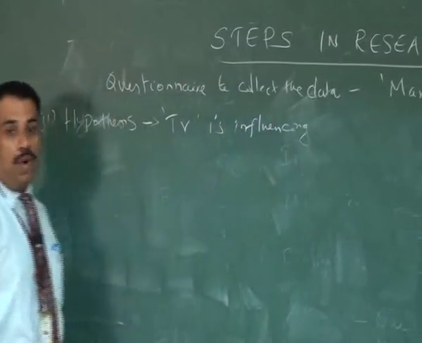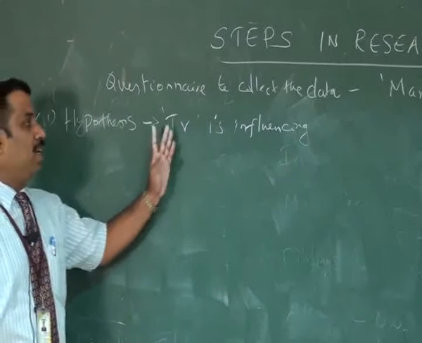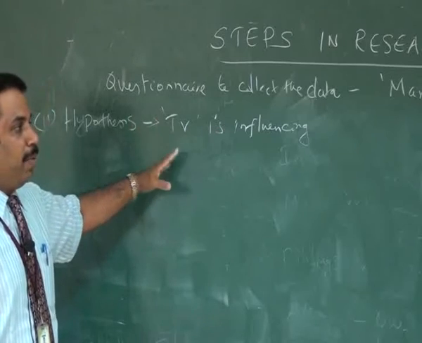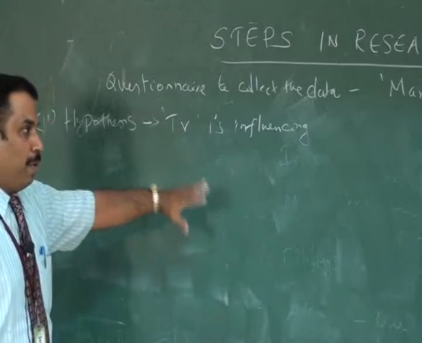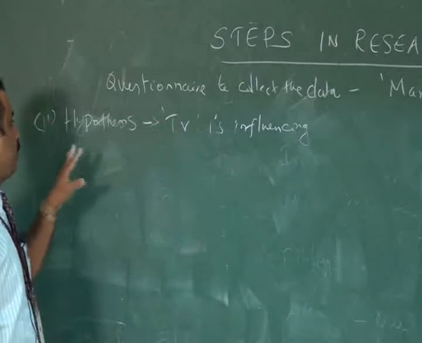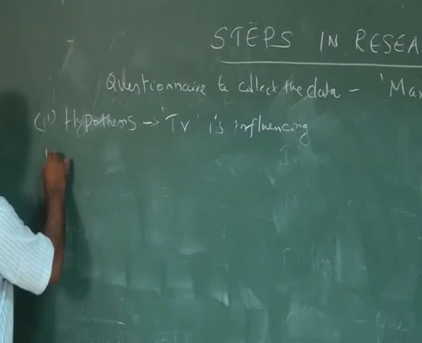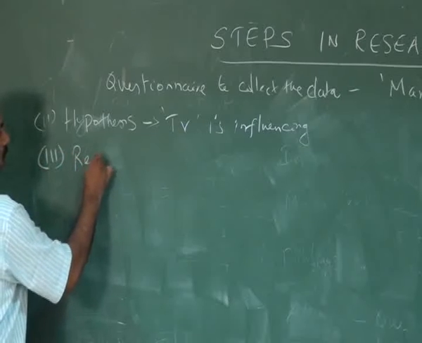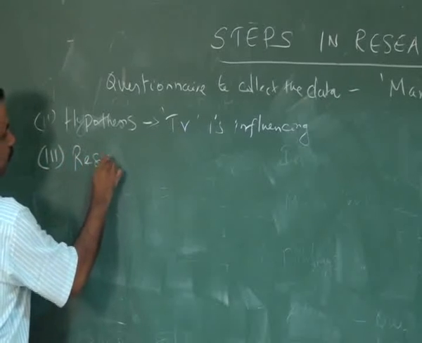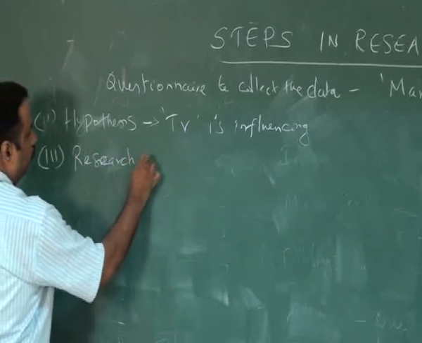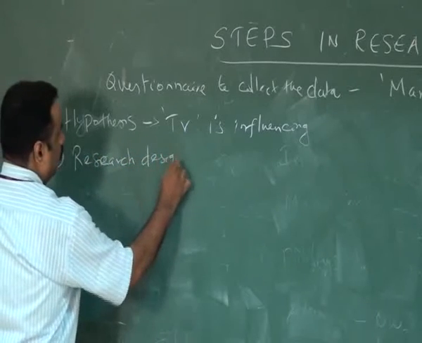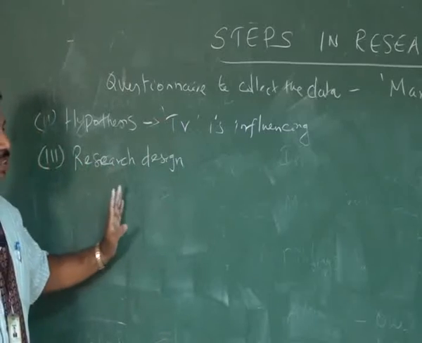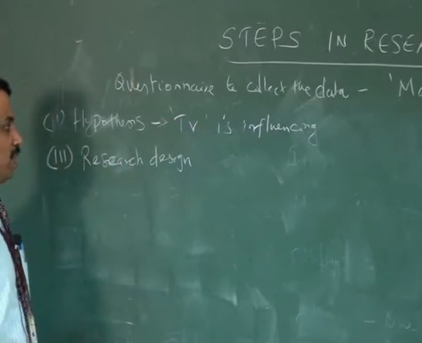So my role is to cross check whether TV media is actually influencing, or any other media like print media or outdoor media or some other media are influencing. So the third stage is research design. Research design is a systematic way of how the research is going to proceed further.